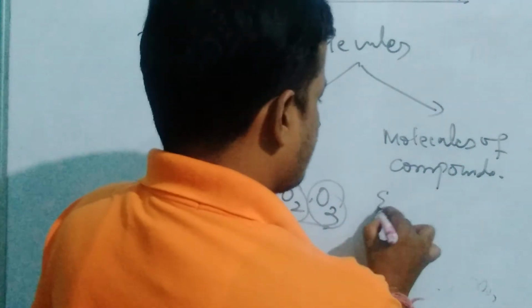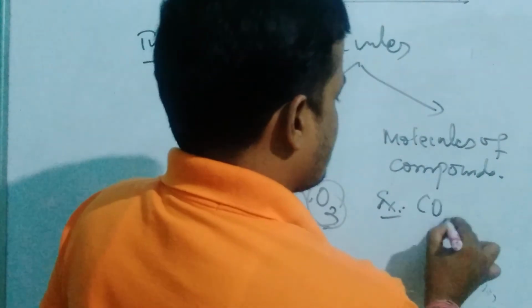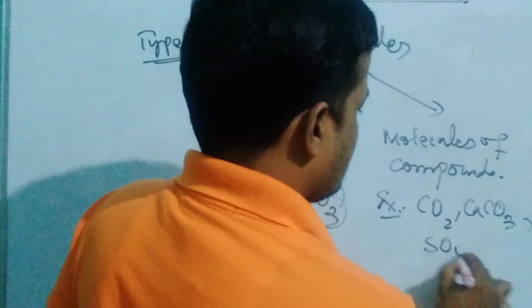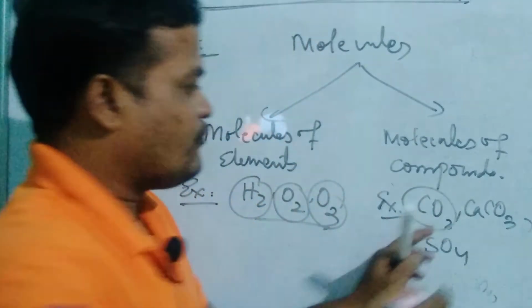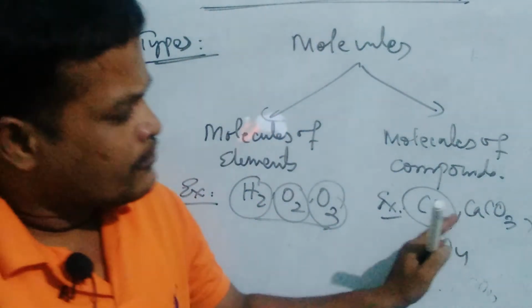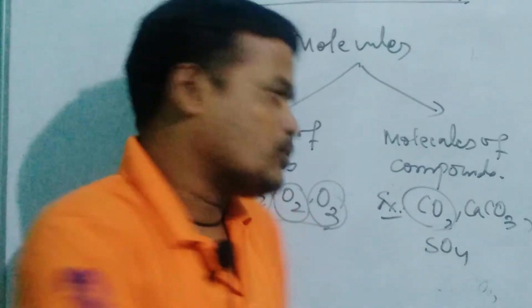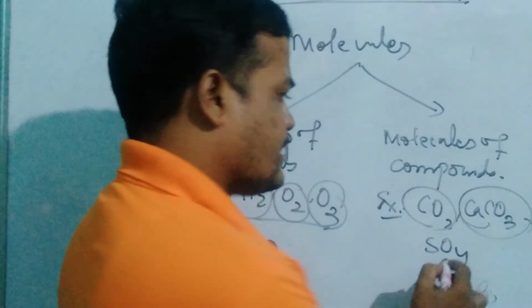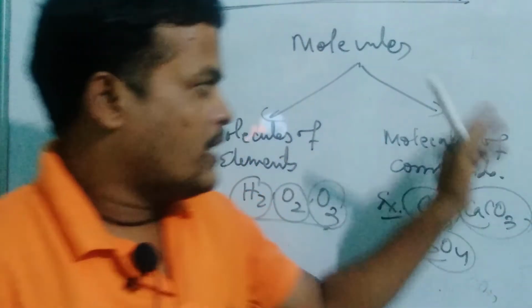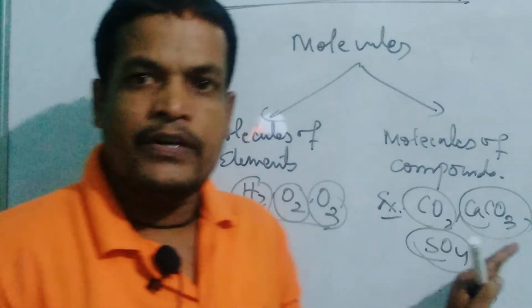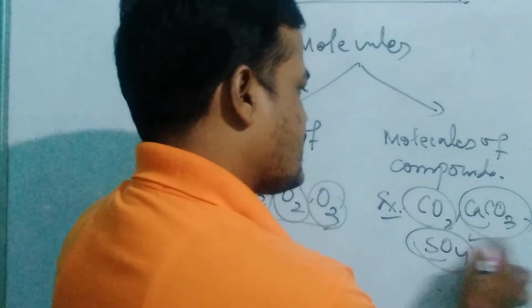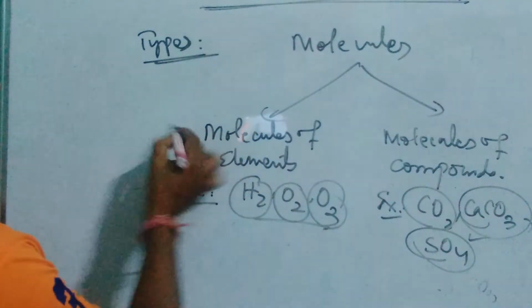Here we can say examples such as carbon dioxide, calcium carbonate, sulfate. But you see here, atoms of different elements are combined with each other with a strong force of attraction, called chemical bonds, forming molecules, and those molecules are also known as compounds. So that's why these are called molecules of a compound.